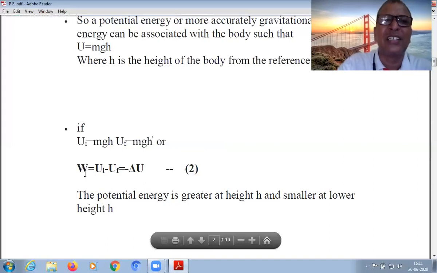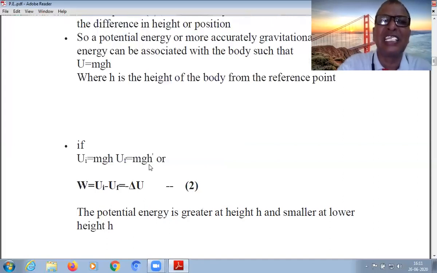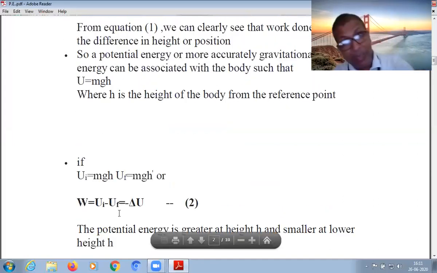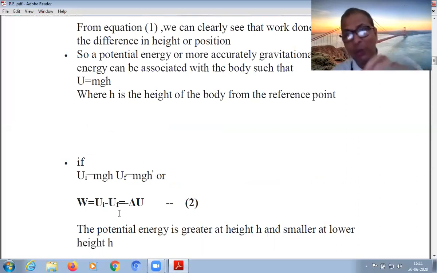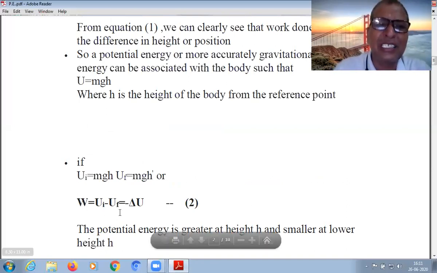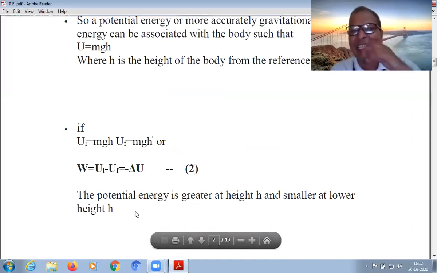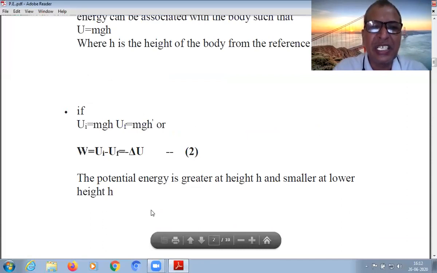So this is the work done. Work done and potential energy, see carefully. When we work on a body, we lift a body against gravity. We work on the system. When you work on the system, this work is said to be negative. It is the negative of the change in potential energy from one point to another. So potential energy is greater at height h1 here and lower at height h2 here.